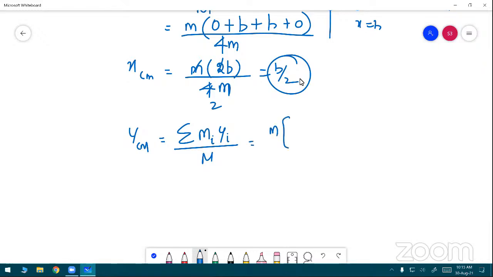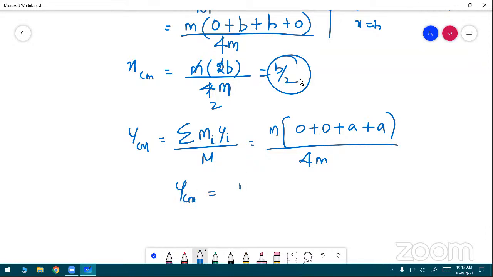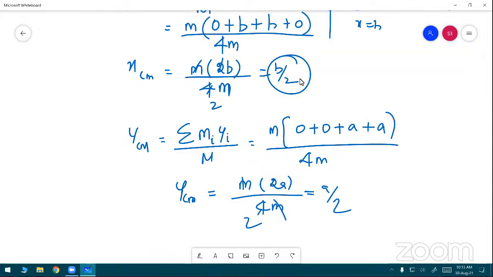The first one is 0, the second one is also 0, plus the third one from the y-axis, plus a, another one is also plus a, whole divided by total mass 4m. So y center of mass is equal to m into 2a whole divided by 4m. The m cancels, which is equal to 2 times a divided by 4, so the center of mass based on the y-axis is a divided by 2. This is a by 2.